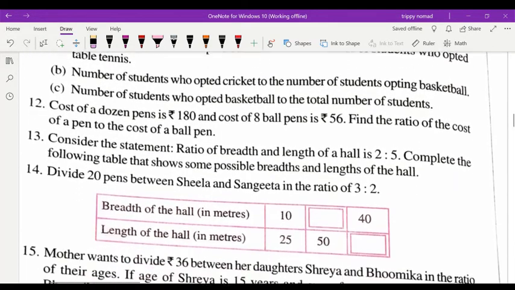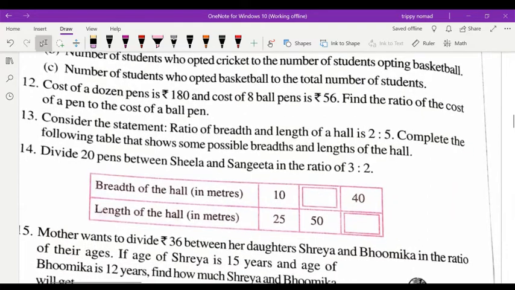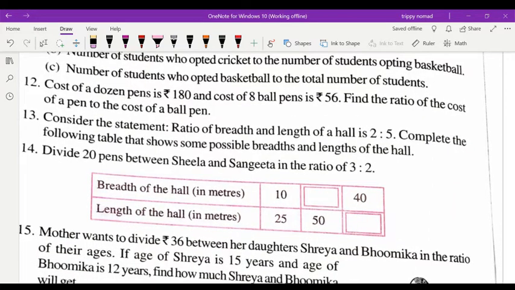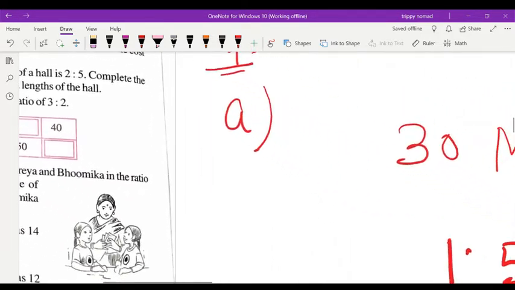You can do it yourself. Now question number 12. Cost of a dozen pencils is rupees 180 and cost of 8 pens is rupees 56. Find the ratio of cost of a pen and the cost of a ball pen. How will you find out? Question number 12 I am doing.